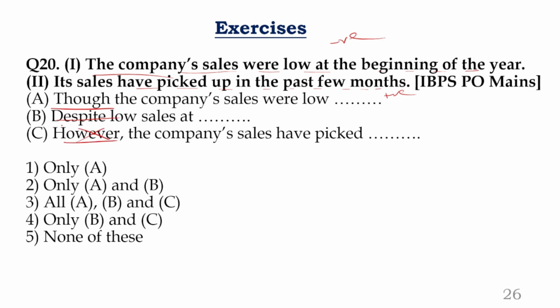However, of course, is a contrast. We cannot start with it. Despite low sales at the beginning of the year, the company's sales have picked up in the last few months. Can we take that? Absolutely correct. What is A? Though the company's sales were low at the beginning of the year, its sales have picked up in the past few months. Absolutely correct, guys.